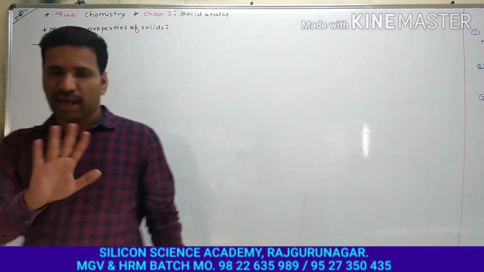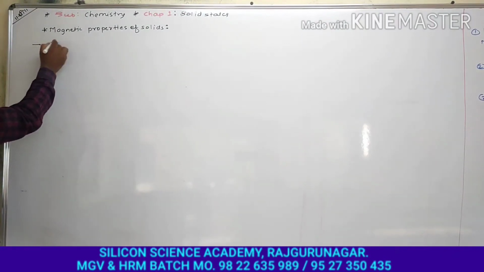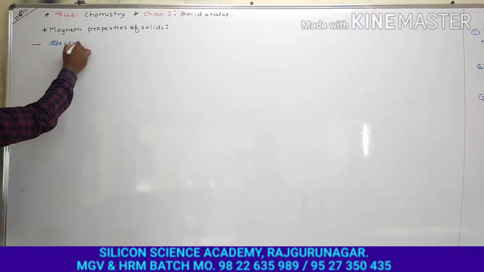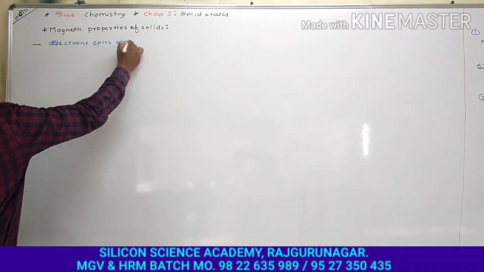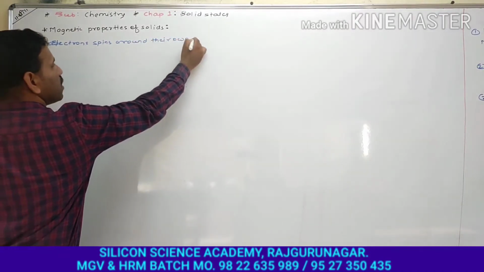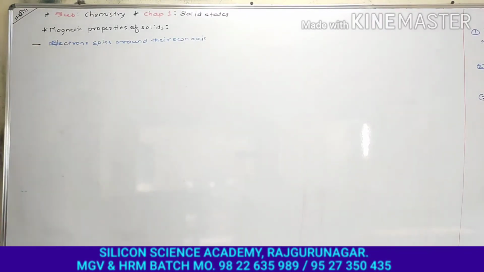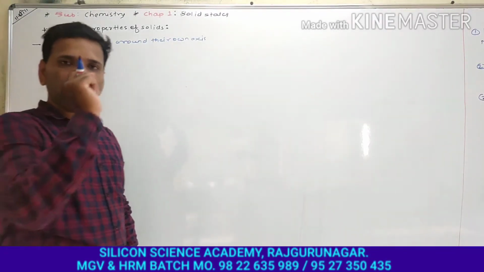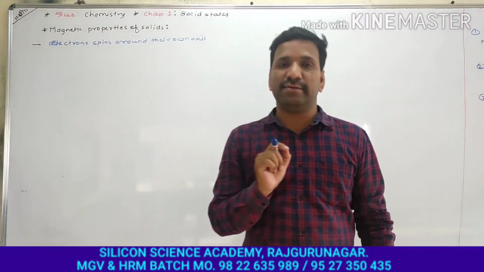Is it clear? We all know that electrons spin around their own axis, and because of this spin of the electron, they behave like a magnet.